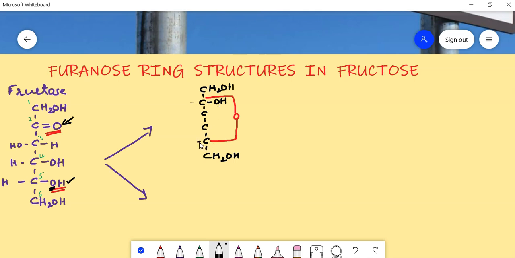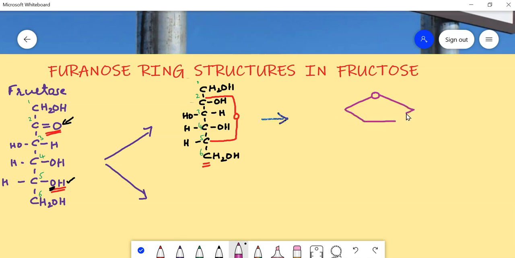Then this is done. Here we just need to write hydrogen. The remaining is the same as in the previous figure. Hydroxyl group. We can't keep a bond here because it already has 4 bonds, 1 2 3, and the extra hemiketal bond is there. Okay, it is the furanose ring.